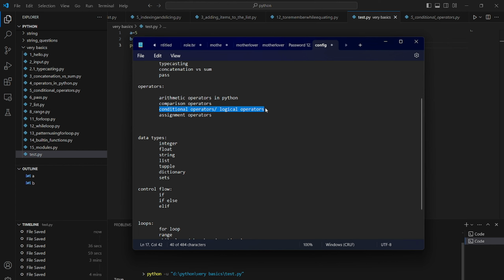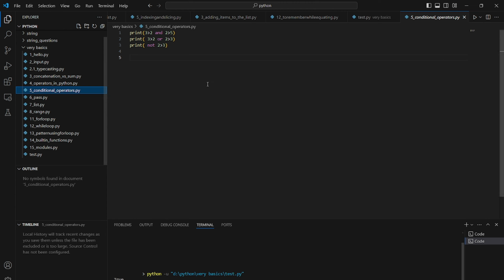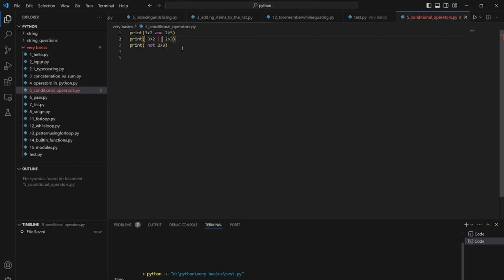Then conditional operators, these are the logical operators. These are and, or, and not. We can use them directly like this, or we can use or like this as well, I think. Let's try. No, we can't use it like this. So let's make it the same. I think it is used inside of the for loop and if only.